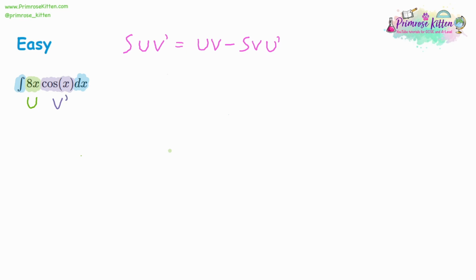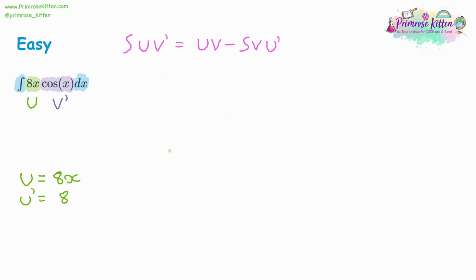At this point, it might be helpful to write out a little table of what everything means. Firstly, we've got u. We know that u is equal to 8x. Now, u dash: if we differentiate 8x, you get 8. When we differentiate, we reduce the power by 1. So if it's an x, it means x to the power 1. If you reduce the power to 0, then the x goes away.